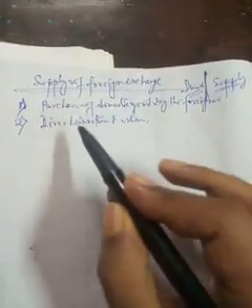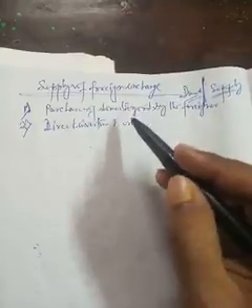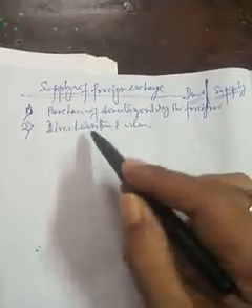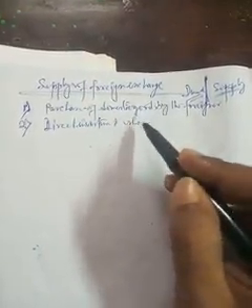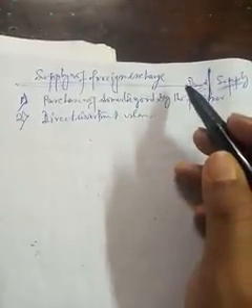Direct investment means when foreign investors, whether a person or an institution, directly invest in our country, that means they purchase shares, debentures, bonds and so on. It is called portfolio investment.